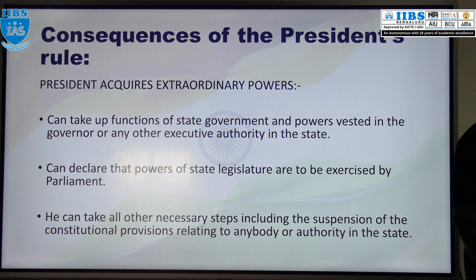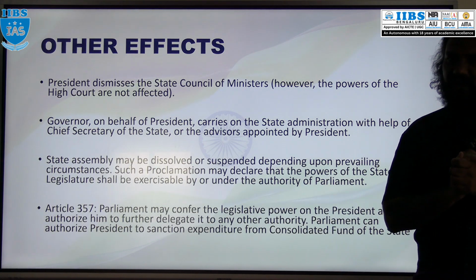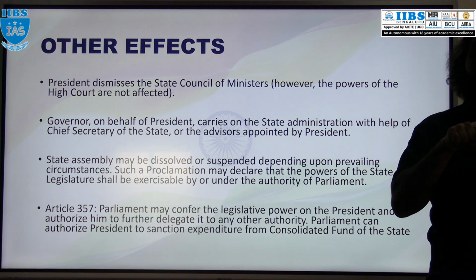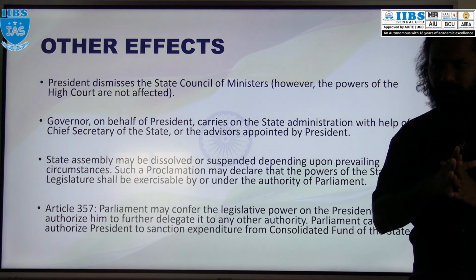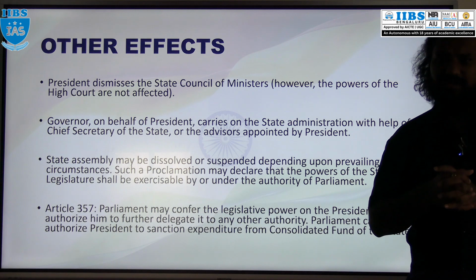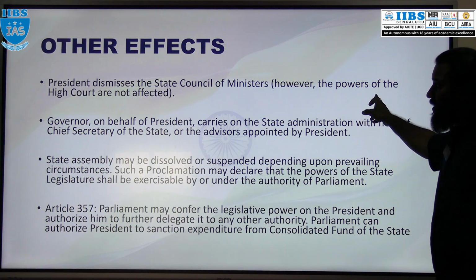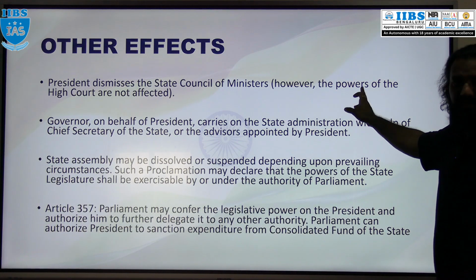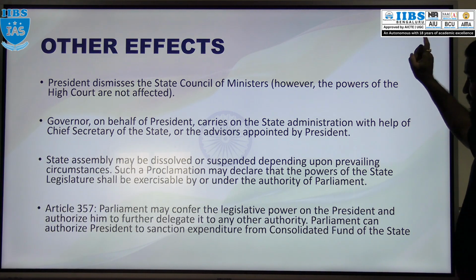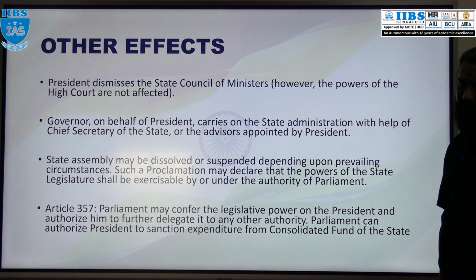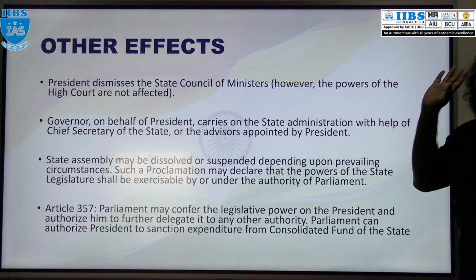Okay, and in short, the whole state will be under the control of the president, or the governor, if president allots that power to the governor or any other authority within the state. And remember one thing, what is that? The council of ministers, along with the chief minister, has to resign. Whenever the president rule is imposed, this council of ministers has to resign, or they will be dismissed. Generally they resign. If they won't resign, president dismisses them.